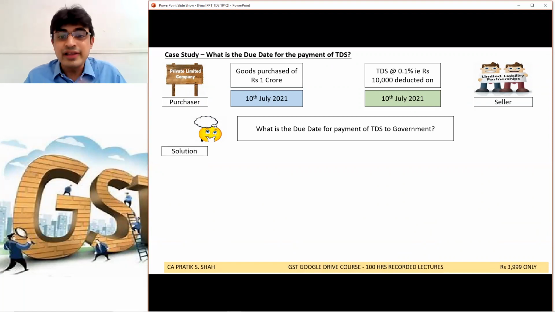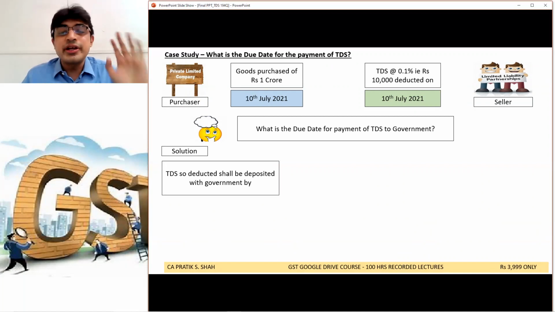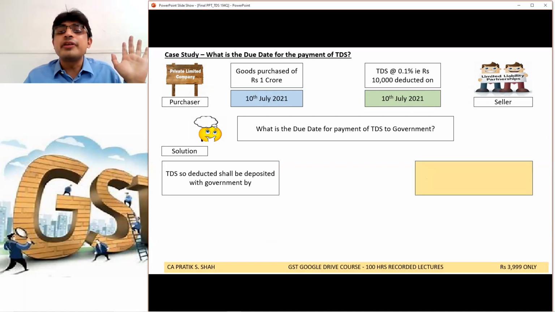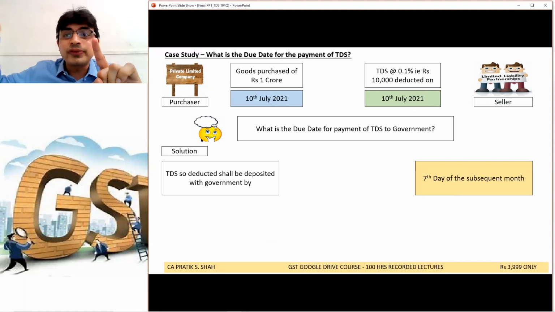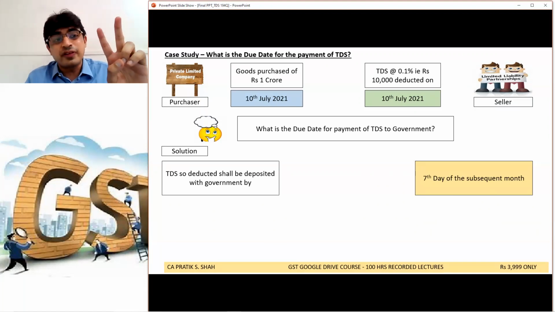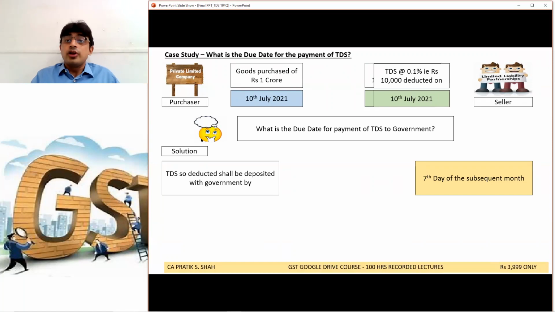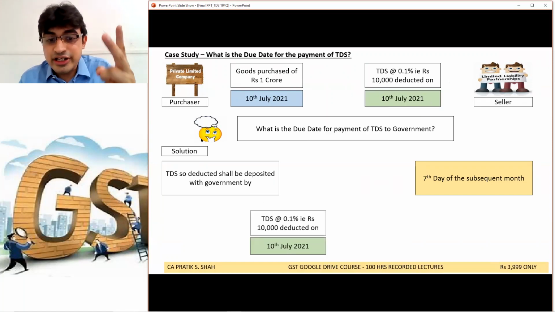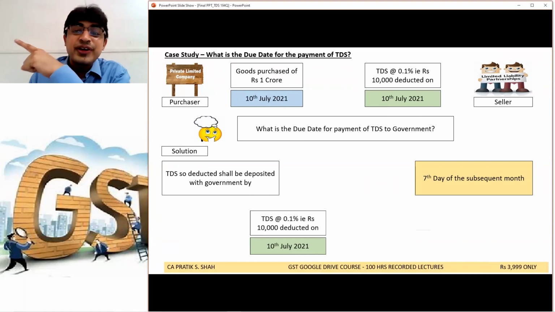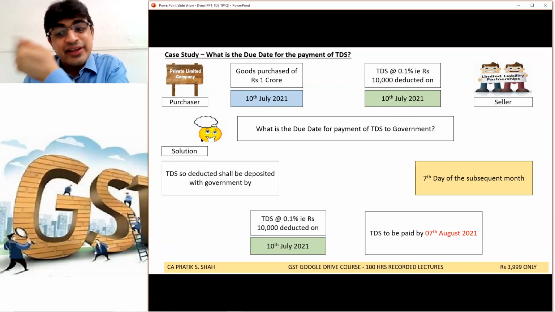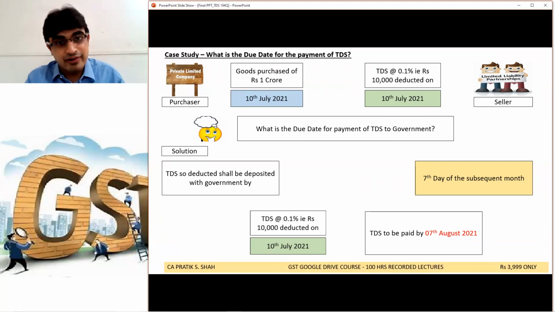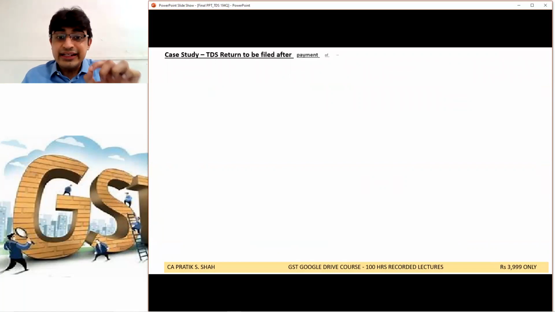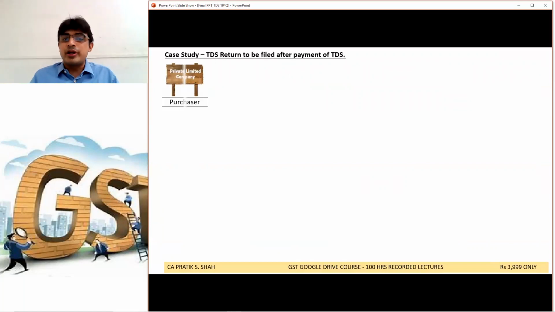The TDS so deducted shall be deposited with the government by the 7th day of the subsequent month. It has to be deposited by the 7th of the subsequent month. So when did the company purchase or deduct TDS? 10th of July. So when is it required to pay to the government? By 7th of August 2020. So whatever you deduct, pay by the 7th of the subsequent month, just like TDS under all other sections. Clear? Next point. TDS return to be filed after the payment of TDS.